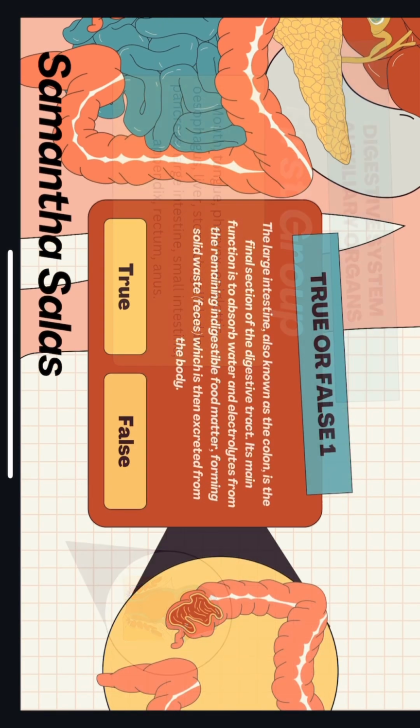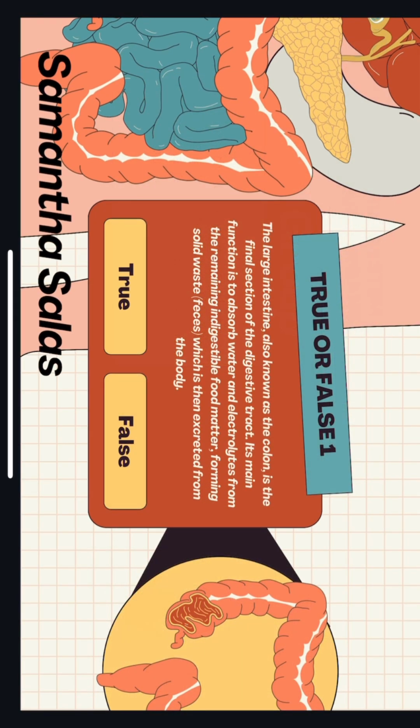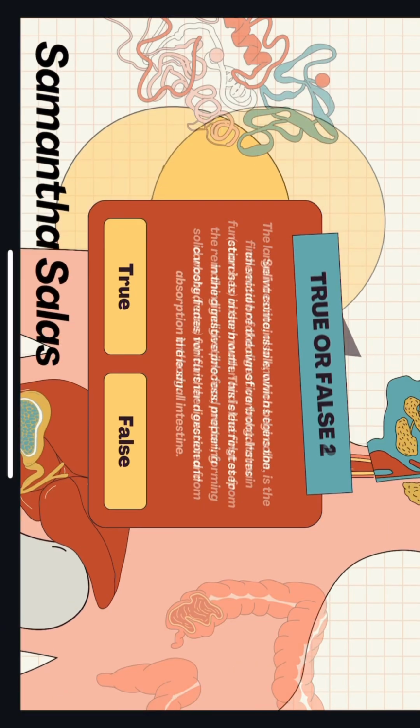True or false? The large intestine, also known as the colon, is the final section of the digestive tract. Its main function is to absorb water and electrolytes from the remaining indigestible food matter, forming solid waste, feces, which is then excreted from the body. True or false?